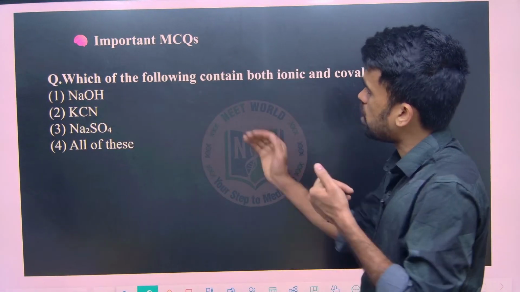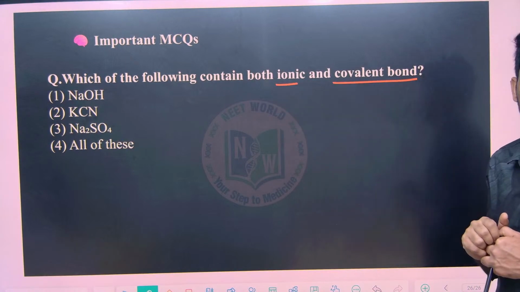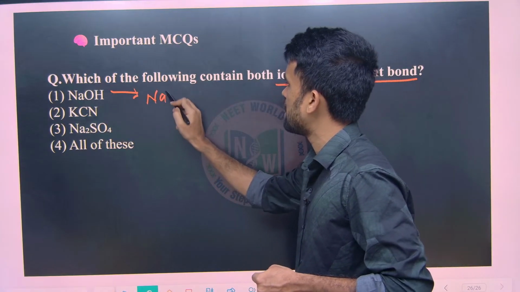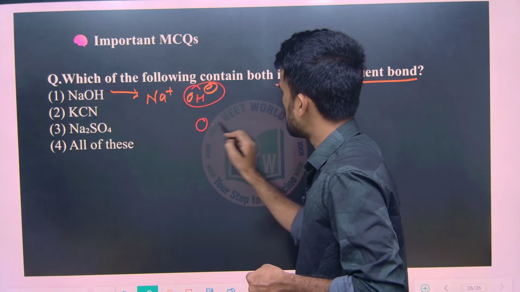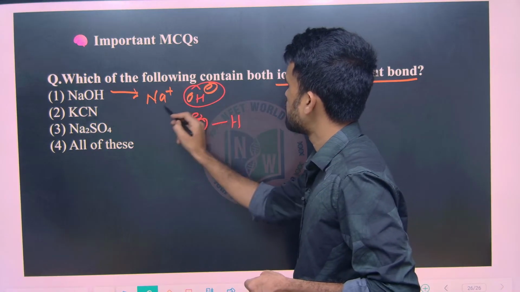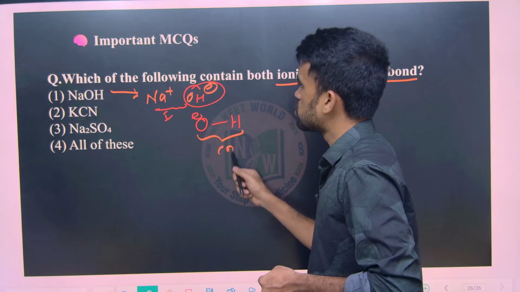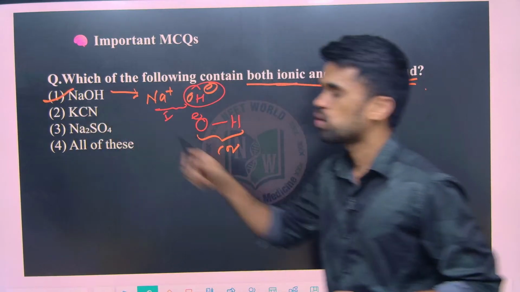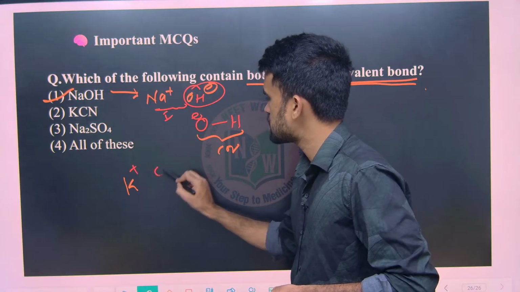Now try to answer this: which of the following contain both ionic and covalent bonds out of the 4 options? See, when it comes to NaOH, it will be Na plus and OH minus. Within the OH minus, between Na plus and OH minus it is ionic, and between O and H it is covalent. So it contains both covalent and ionic, first option. Go with the next option also, KCN, so K plus and CN minus.